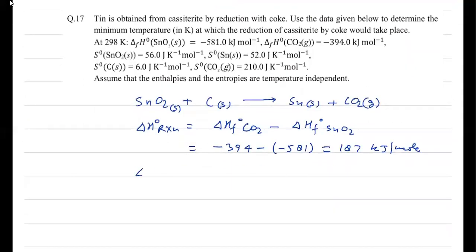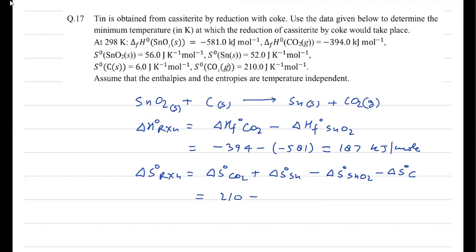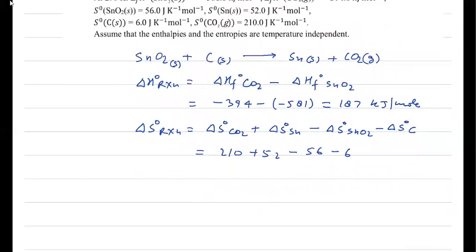Now if I calculate entropy of the reaction, this comes out to be entropy of CO2 plus entropy of tin, so entropy of product minus reactant, then entropy of SnO2 minus entropy of carbon. These values are given: 210, for tin it is 52, for SnO2 it is minus 56, and for carbon it is given 6, that is minus 6. If we simplify this value, this comes out to be 200 joules.